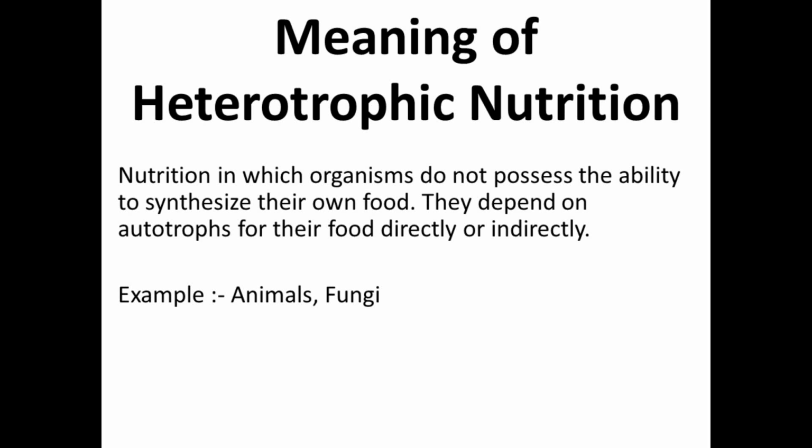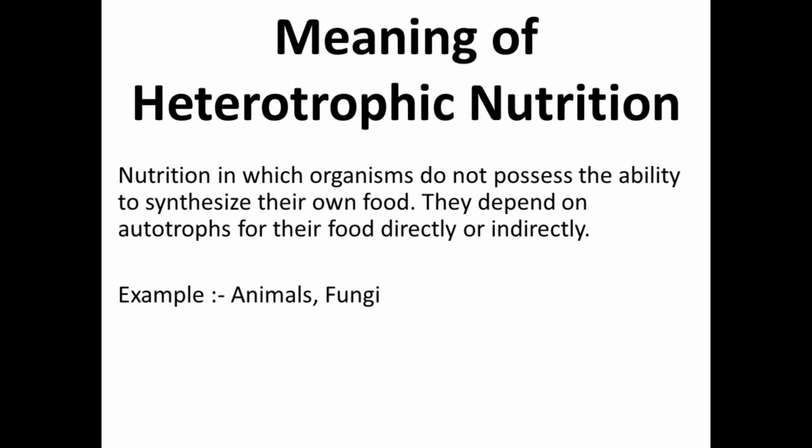Hetero means different, meaning the mode of nutrition in which an organism is dependent on other organisms for the availability of food. So, the nutrition in which organisms do not possess the ability to synthesize their own food is known as heterotrophic nutrition. It means the organisms are dependent upon other organisms for food. They depend on the autotrophs.